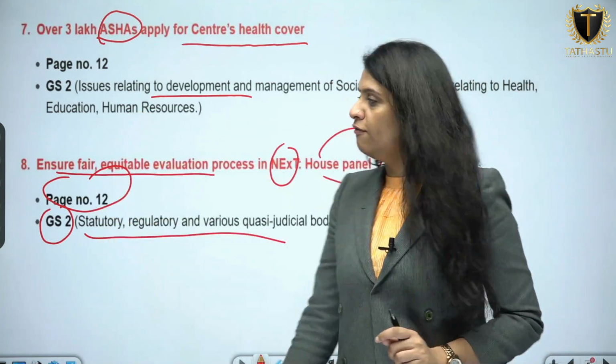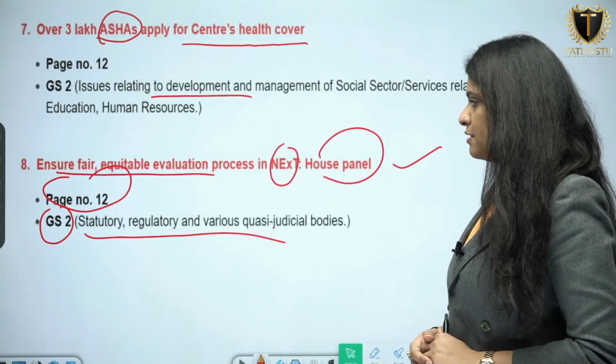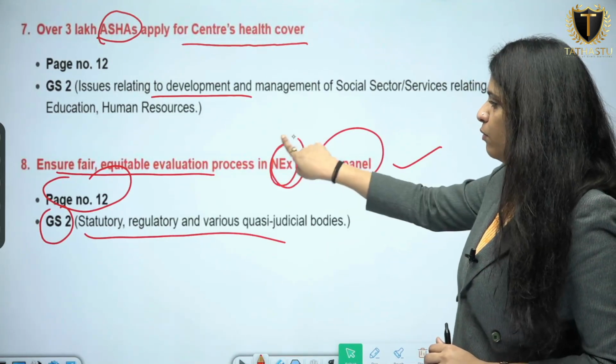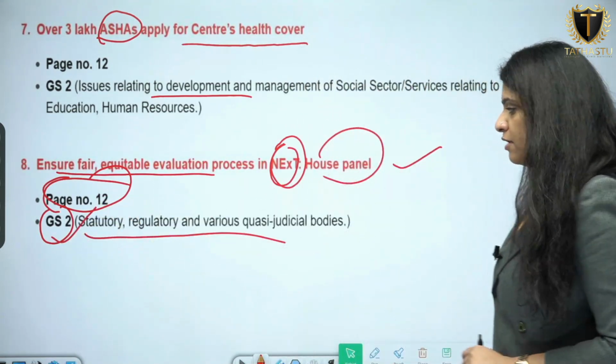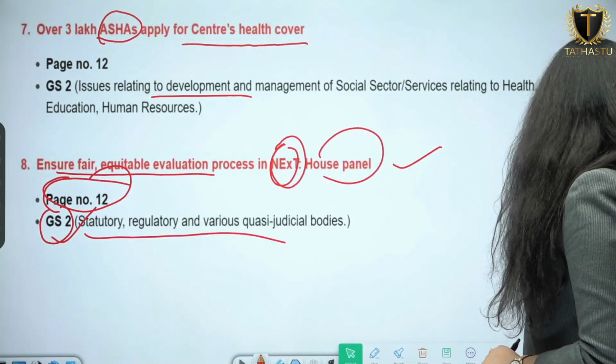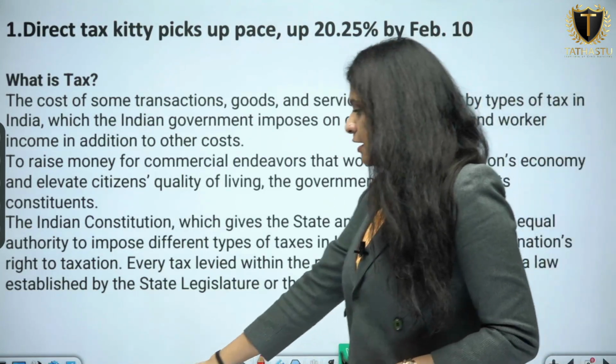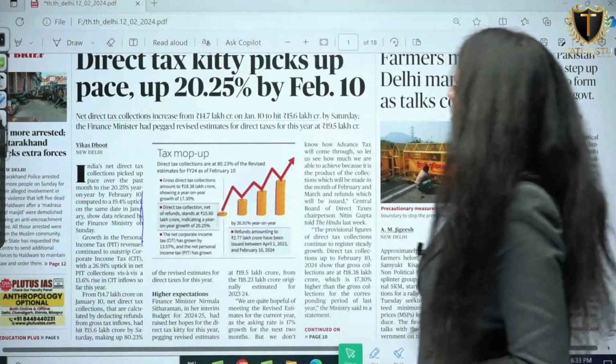The eighth is "Ensure fair, equitable evaluation process in NExT: House panel". We have to look at what NExT is. This is on page number 12, important for GS paper 2, statutory, regulatory and various quasi-judicial bodies. So let's take up the first article, which is on our front page.